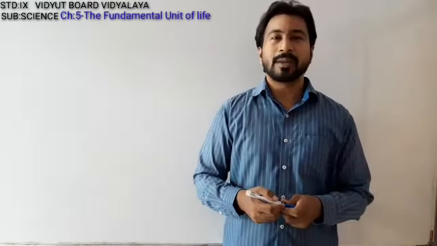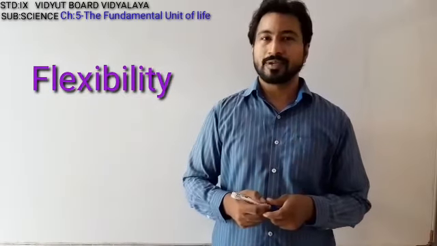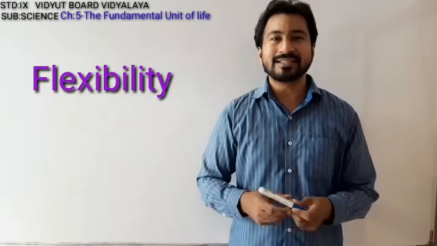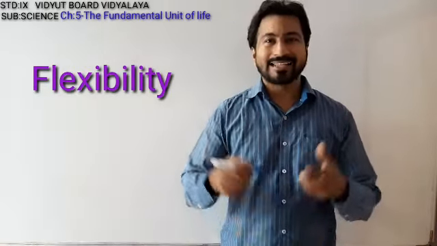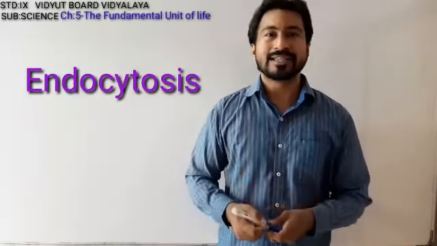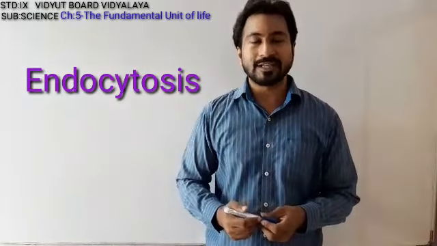Well, this plasma membrane has a lot of flexibility also. And because of this flexibility, it has a tendency to take up food substances. And that process of taking up food substances is said to be endocytosis.